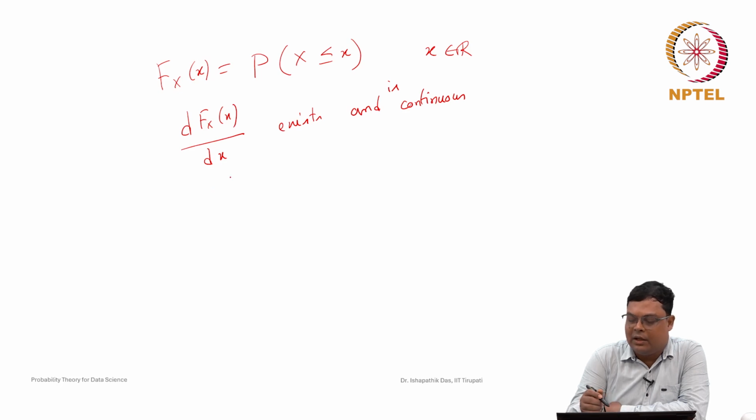So, we say that it is piecewise continuous. So, what is piecewise continuous?